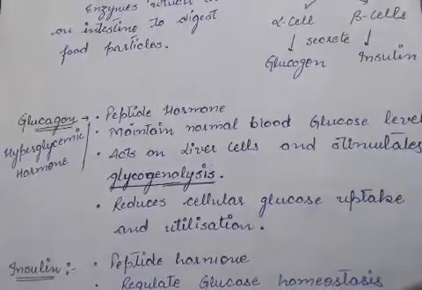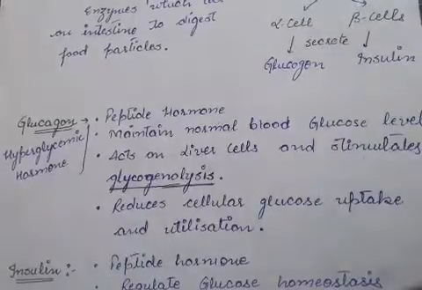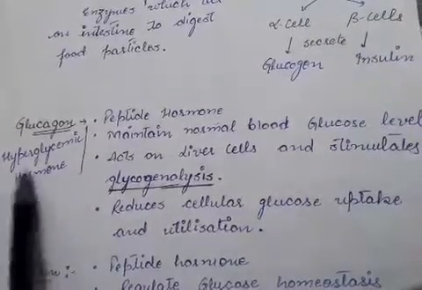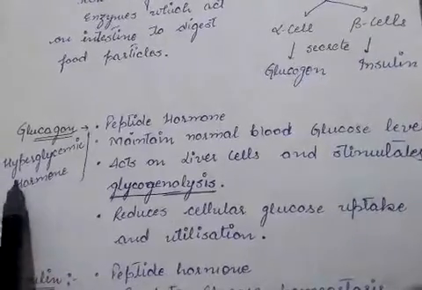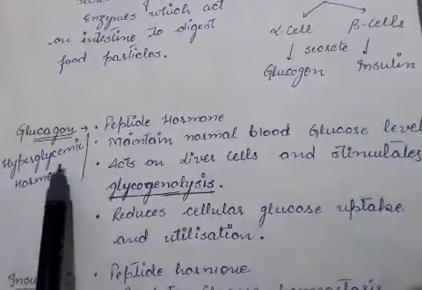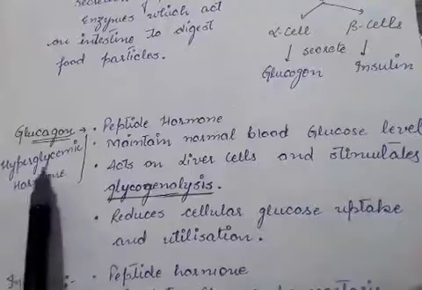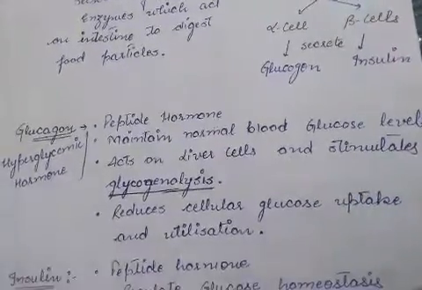So it is antagonistic to that of insulin. It helps in raising the level of glucose. So it is known as hyper. Hyper means increasing, glycemic means glucose level. So it is a hyperglycemic type of hormone. Next hormone is